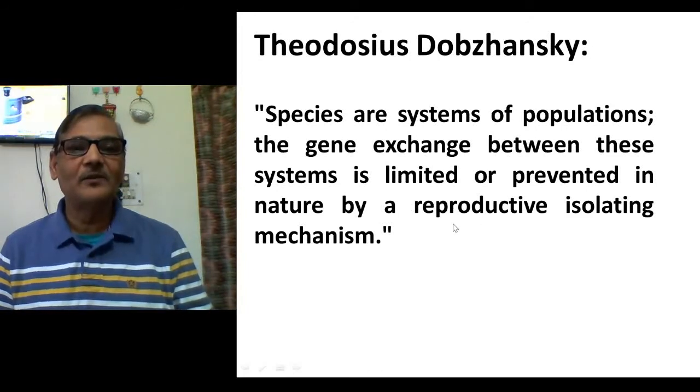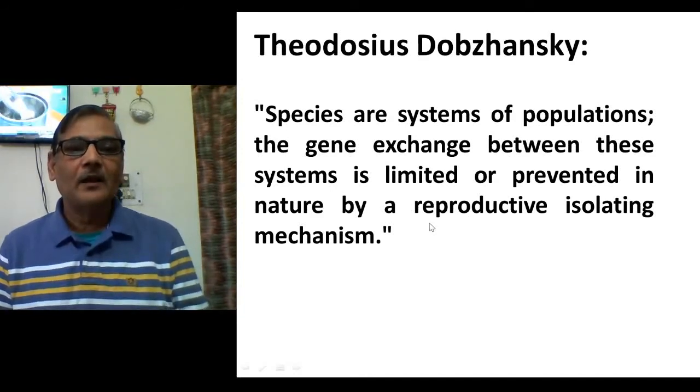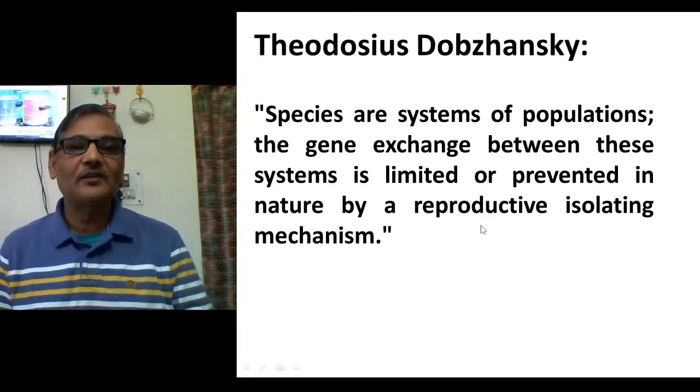In animals, the pheromones secreted by one species will not be accepted by the other, or the type of mating songs they produce may differ. Many codes of behavior shown between the species may vary. Likewise, mechanical differences may be there. The reproductive structures may vary, and because of that, mechanical isolation exists.